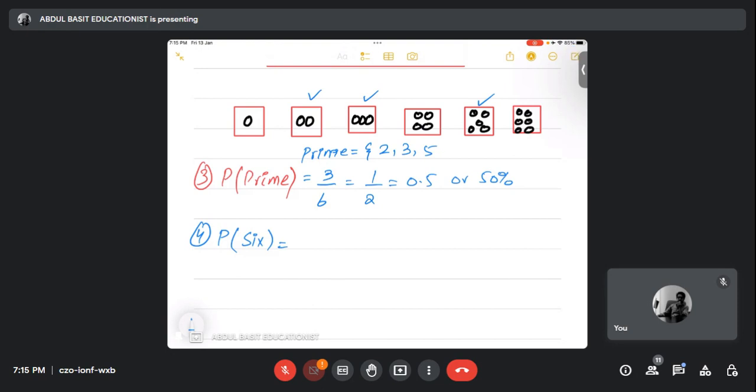No. Listen to me, Hurera. Total outcomes are 6. Agree? And out of 6, we have only one digit, which is 6. So 1/6 is the probability. Agree?